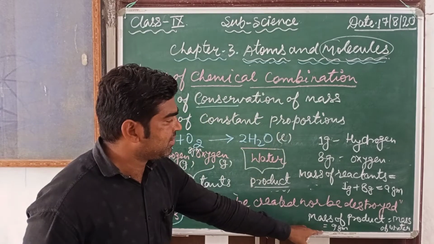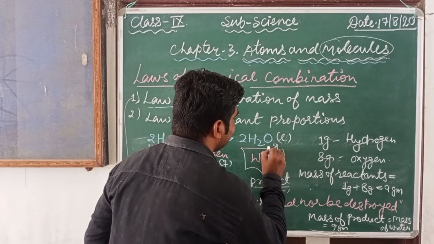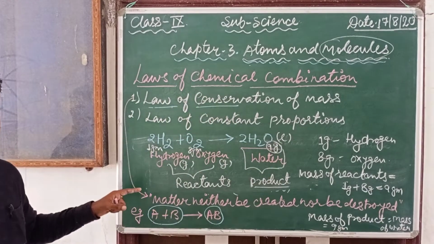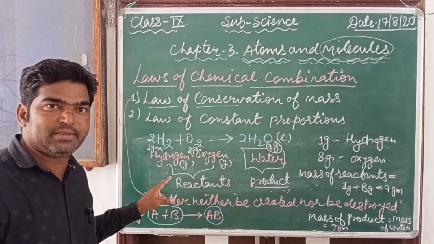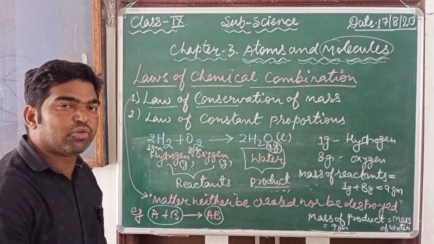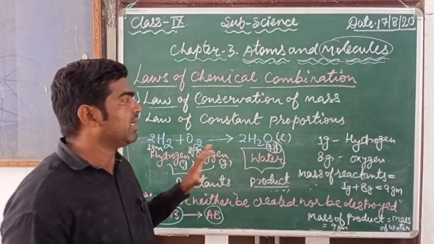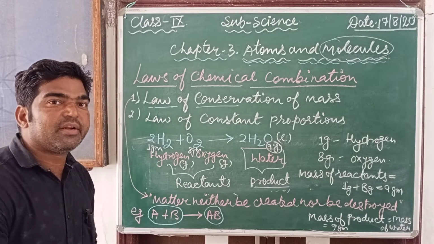So it is proved that the water we find after the reaction is 9 gram. This law is totally proved: mass is always conserved in the universe, which means matter can neither be created nor destroyed.